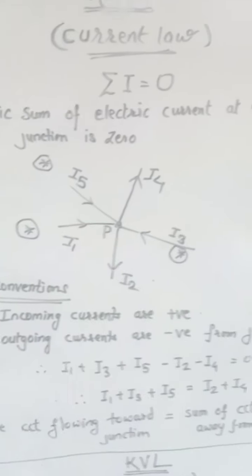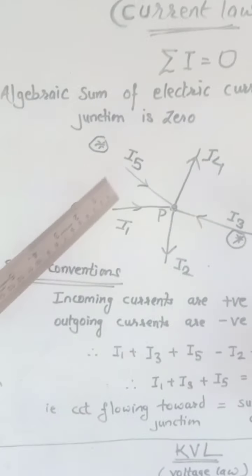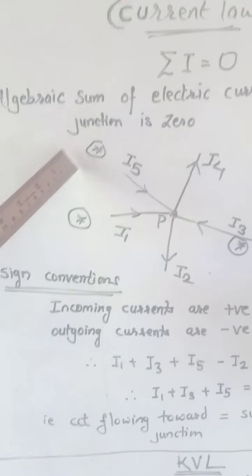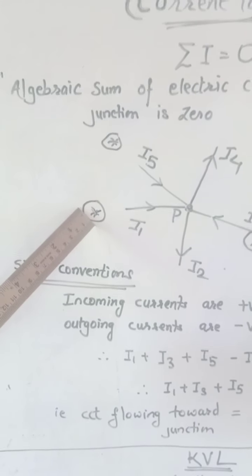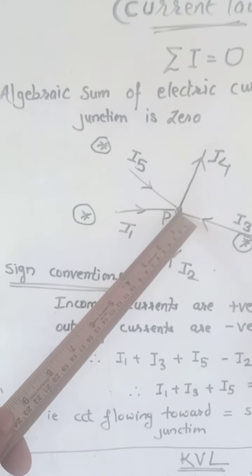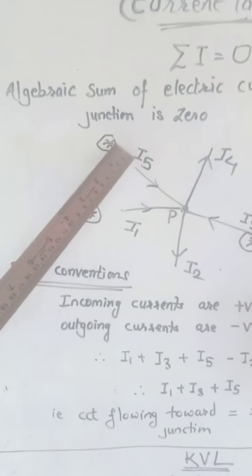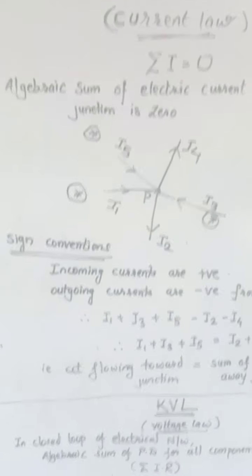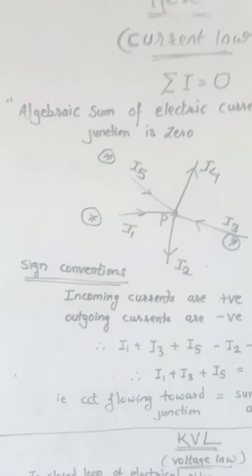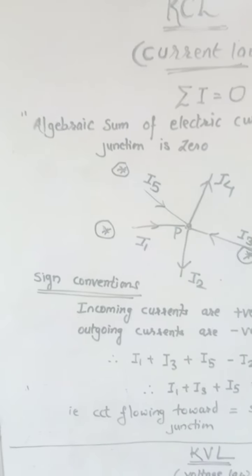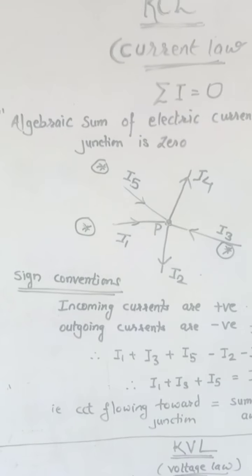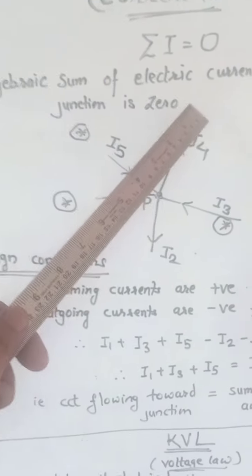Now, for example, I have shown that there are 3 incoming, which I have marked by stars. First is I1, the current which is coming to P. I3 is the second way coming to P. And I5 is the third way coming toward P. So these are called the incoming currents at the junction. This means that they have to go somewhere else, going to different destinations.